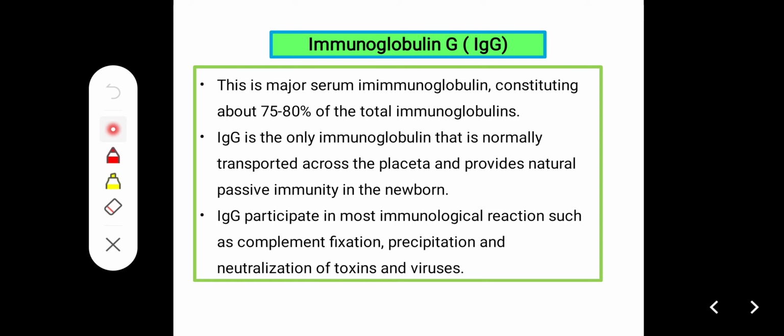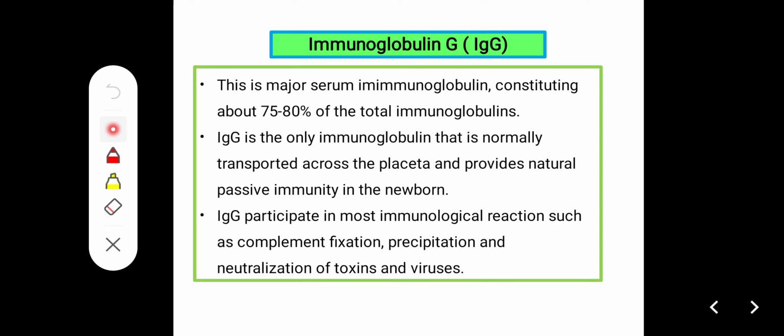Immunoglobulin G. This is the major serum immunoglobulin, constituting about 75 to 80% of total immunoglobulins.